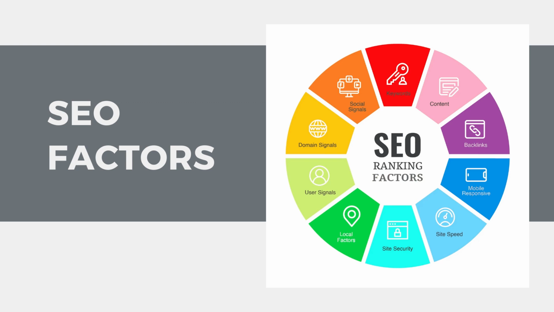A small suggestion from my end: always try to add 2 to 3% keywords in the content of the website, which would help you a lot to get better results. What does this mean? For example, if you're working on a training website, your keywords can be something like digital marketing training and many others. Try to add these keywords at least 2 to 3% in the website content. This gives you better results.